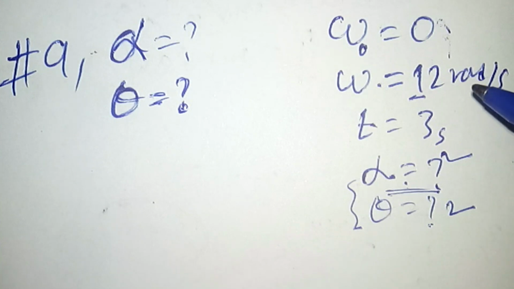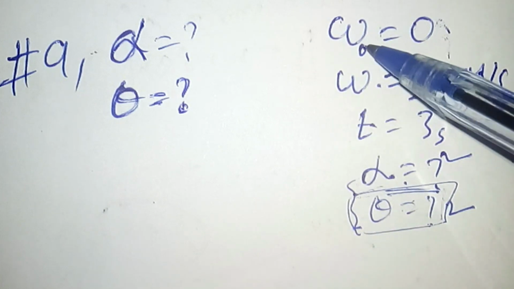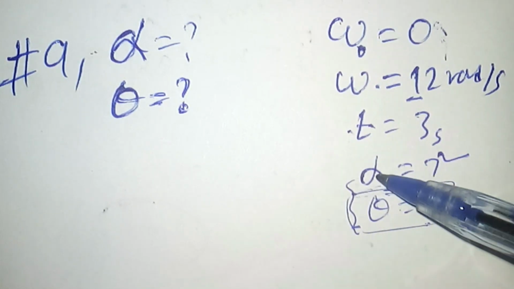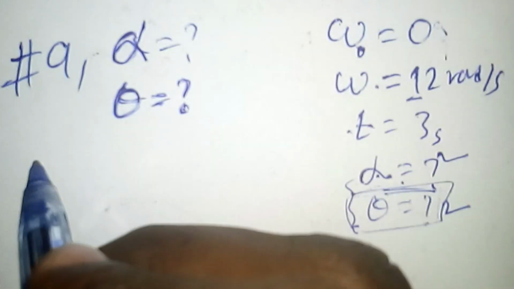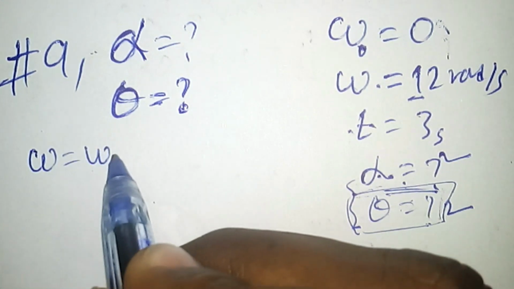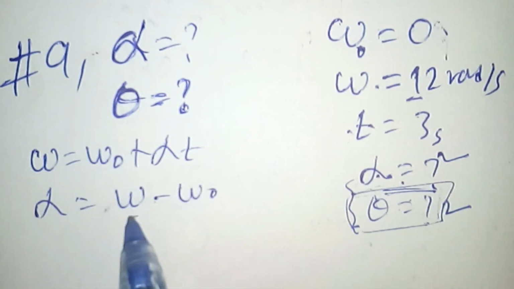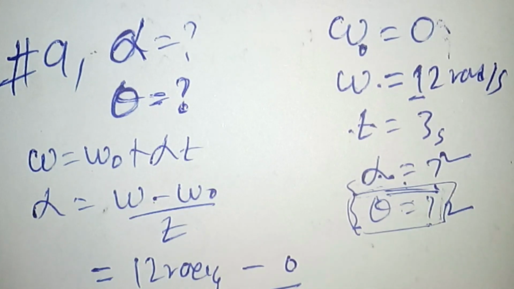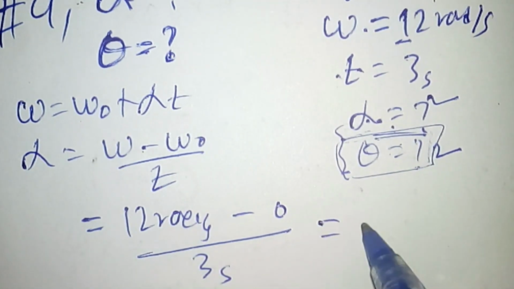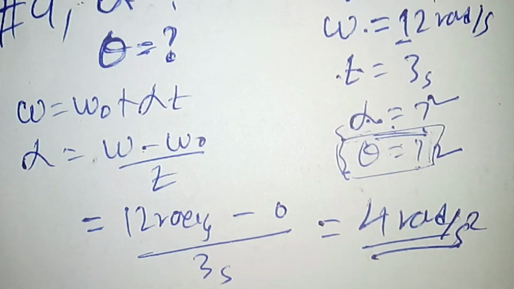For a moment, don't consider theta, and we have 4 quantities: omega naught, omega, t, and alpha. The equation which relates these 4 quantities is the first equation, which says that omega is equal to omega naught plus alpha times t. So alpha is omega minus omega naught divided by t. This is 12 rad per second minus 0 divided by 3 seconds, which is equal to 4 rad per second squared. So this is the acceleration.